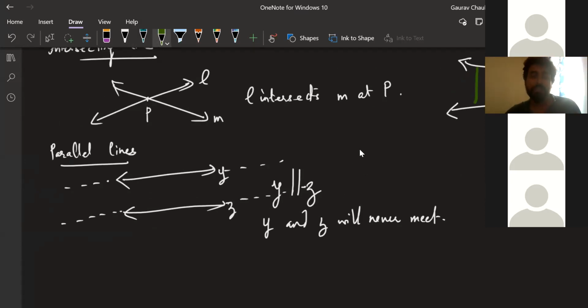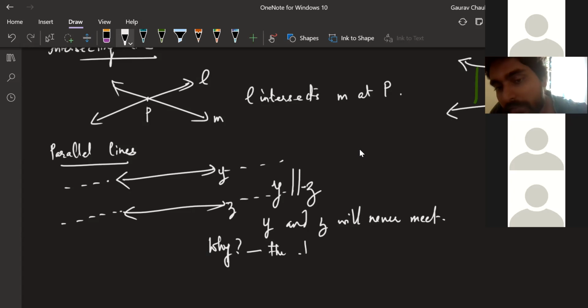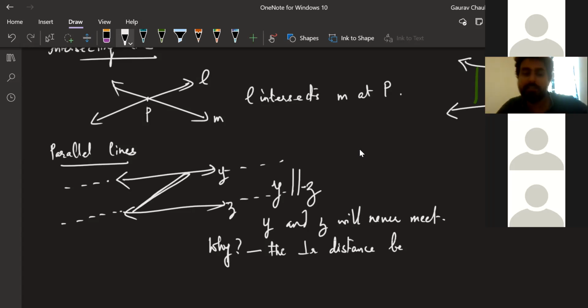Very good. The distance is equal every time. How do we measure a distance? It should be perpendicular. Here you also take perpendicular, you also take perpendicular. The perpendicular distance between the two lines is always the same, and that's why they will never meet. So you write it like this. The perpendicular symbol is this. If you just write distance also, it's fine, but we're going to use the word perpendicular distance, because you can take distance like this also. No, we're not taking like that. We're taking straight, the quickest distance between the two lines.